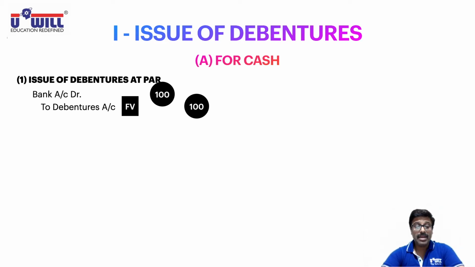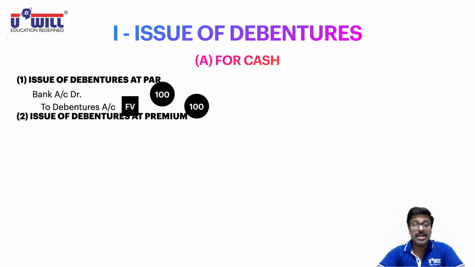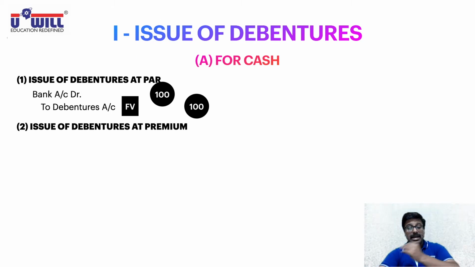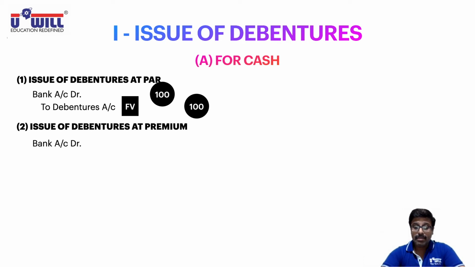Now next entry. All of you give the heading: issue of debentures at premium. As I said, the company collects the entire money in one go, lump sum, one installment only. Bank is the receiver, debit the receiver, bank account debit. Premium means we are going to collect more money. First of all, debenture is our liability, payable, so credit the payables to debentures account. With what amount? Face value. Write in bracket face value. Wherever you write debentures, write in bracket face value.